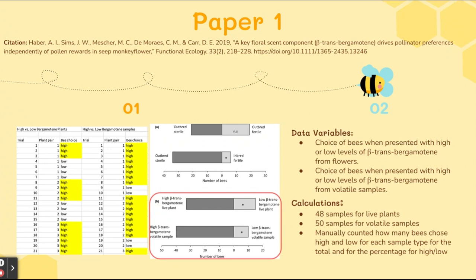And I manually calculated how many bees chose high and low for each sample type to get the total and converted this to a percentage of high and low bee choice.